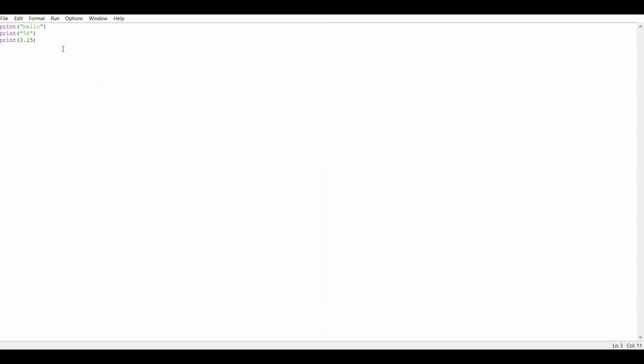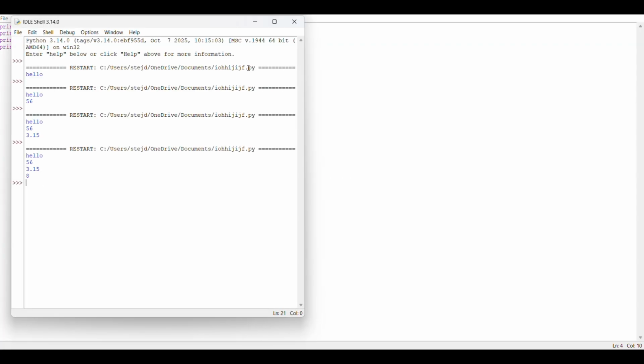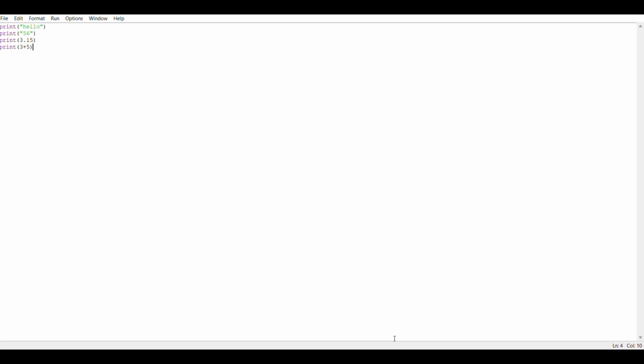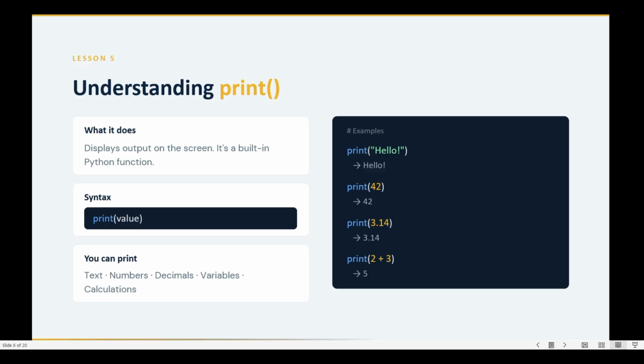And if you want to use some arithmetic operators inside a print function, you can use that also. Print 3 plus 5, then enter, F5. See, it has given us 8. Okay, so you can use any operators inside a print function. You have just seen the syntax of that, and a print function can take everything, means you can print text, numbers, decimals, variables, and calculations also.